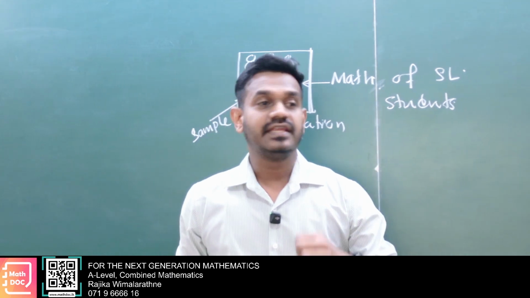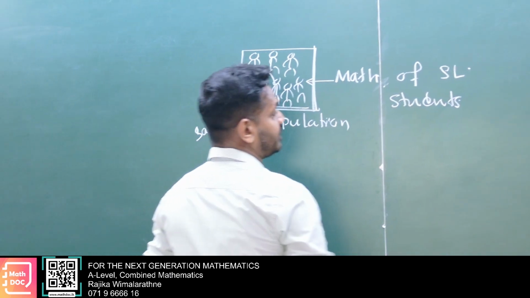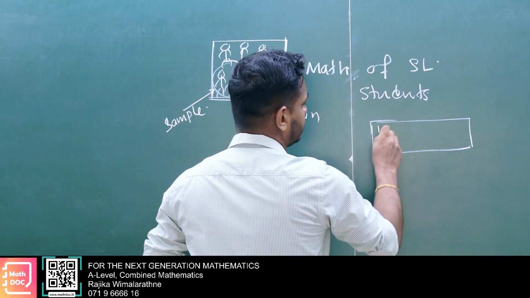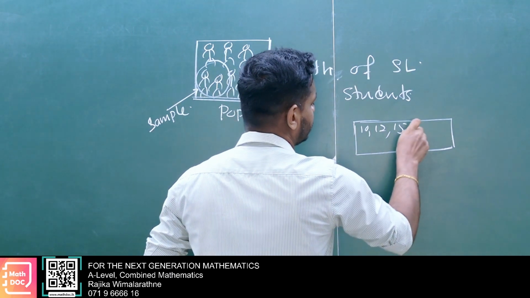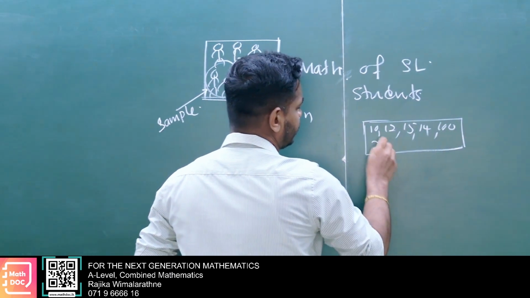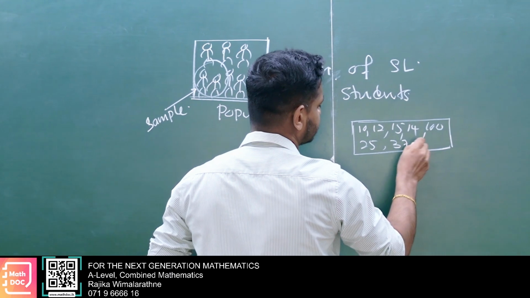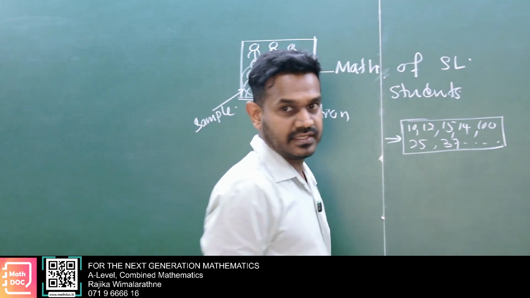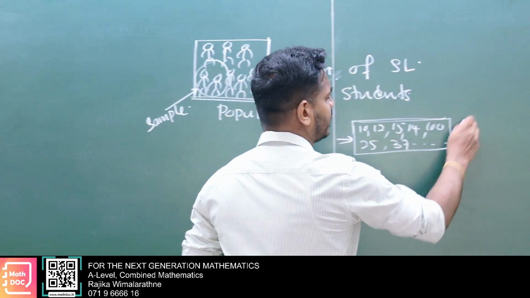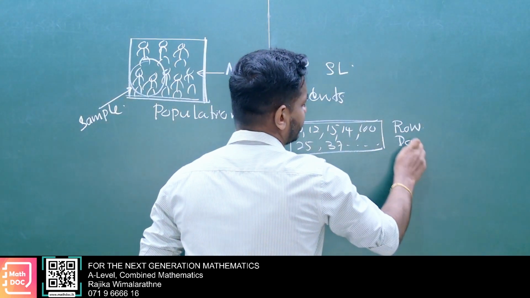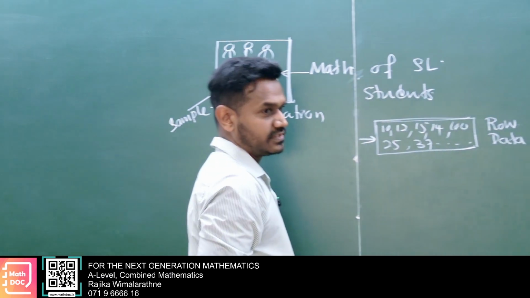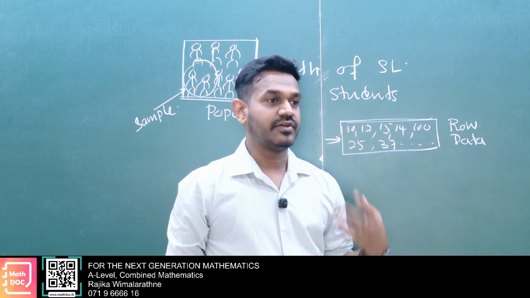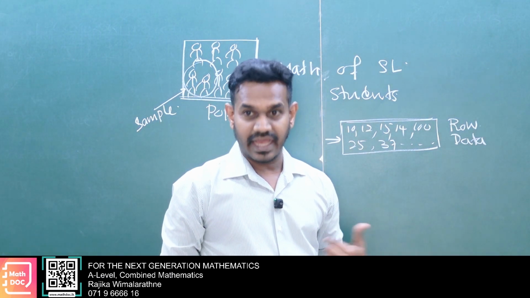Then after gathering data, after doing that paper, I'm going to collect it and write on this paper: 10 marks, 12 marks, 15 marks, 14 marks, 100 marks, 25 marks, then 37 marks, and so on. This is just collected data, no? Just collected data we call raw data. That is not arranged, so we can't analyze this type of data set. Before analyzing, we have to arrange it.